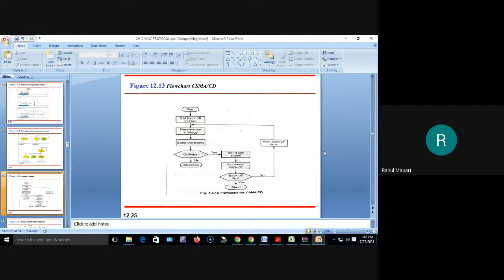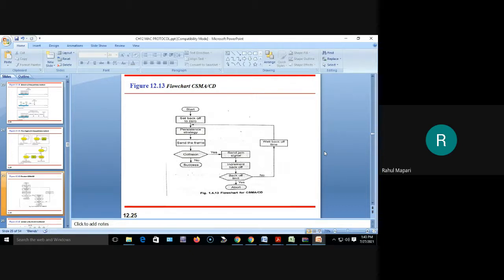If the station can determine whether a collision is taking place, then the amount of wasted bandwidth can be reduced. If the station senses a collision, then instead of transmitting the whole frame, it terminates. The station can terminate the transmission. That's why the collision cost is reduced.